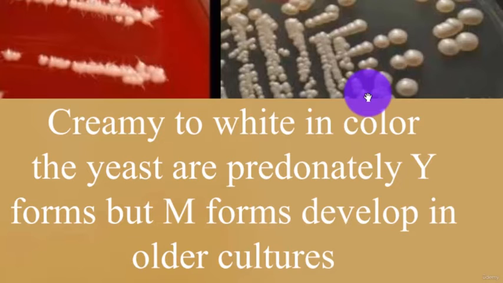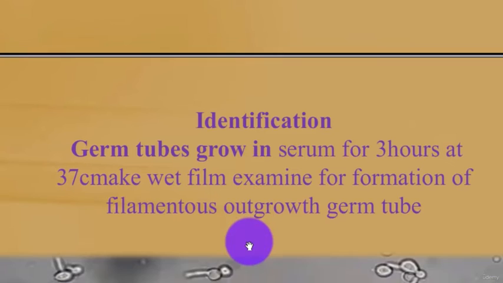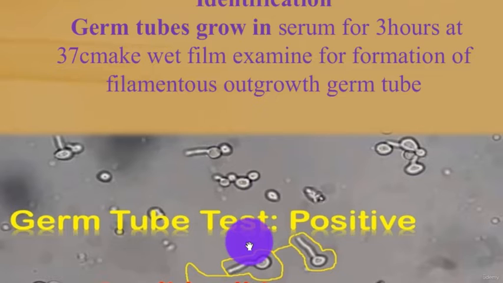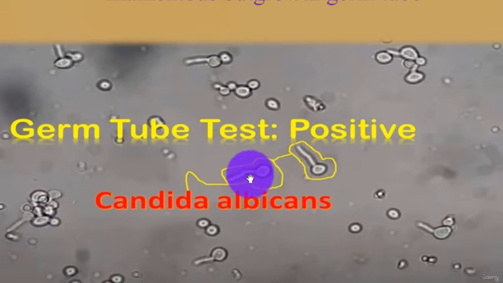The yeast are predominantly the Y form, but the M form develops in older cultures. Identification: germ tube, grown in serum for 3 hours. It's a characteristic test for Candida. At 37 centigrade, make a film and examine for formation of the filamentous outgrowth, the germ tube.